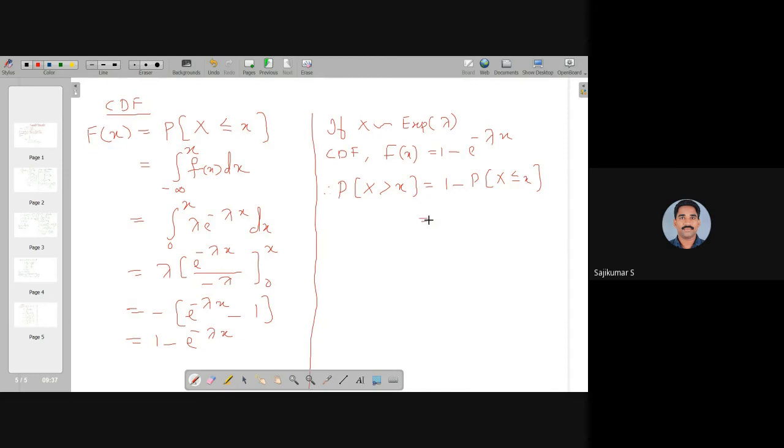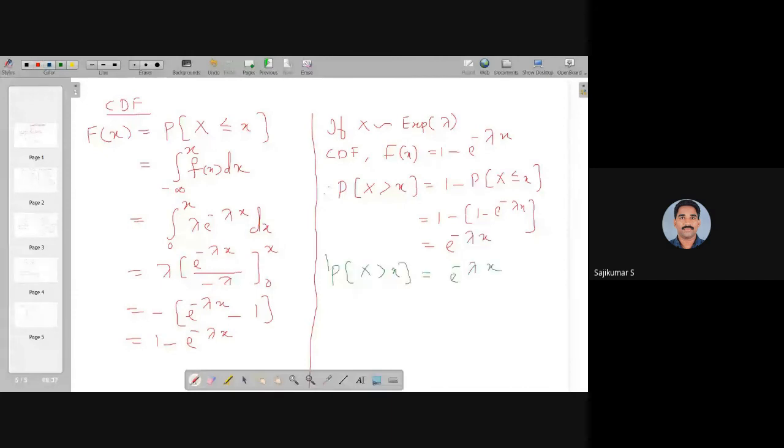So in exponential distribution, we have to determine these types of probabilities, so we can use a shortcut method for that probability computation. P of X greater than x is equivalent to 1 minus P of X less than or equal to x. That is 1 minus what we already computed, 1 minus e raised to minus lambda x. Cancelling the 1, that will give e raised to minus lambda x.